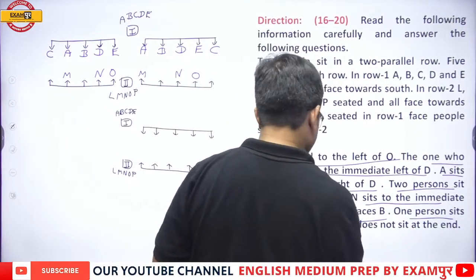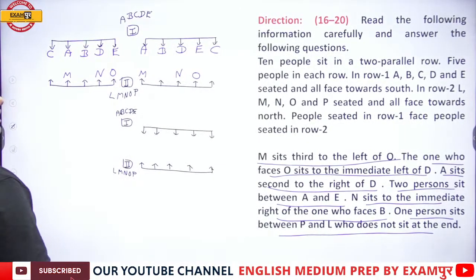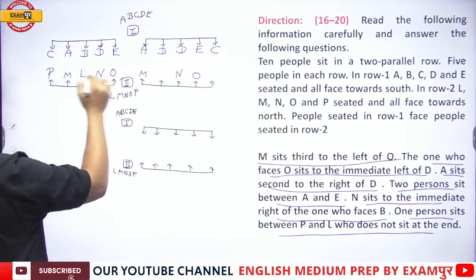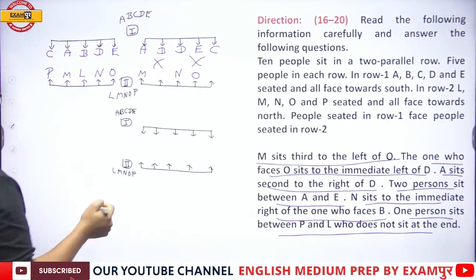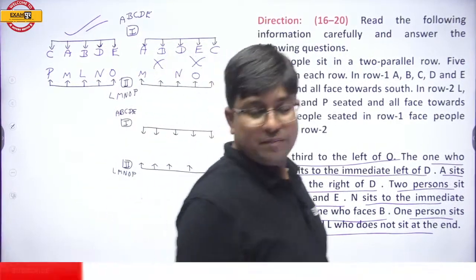1 person sits between P and L who does not sit at the end. In this case, 1 person between P and L is not possible. So this is the final one: C, A, B, D, E, P, M, L, N, O.